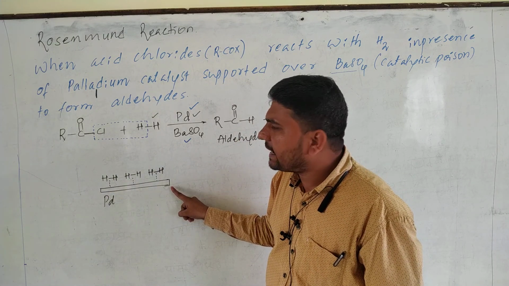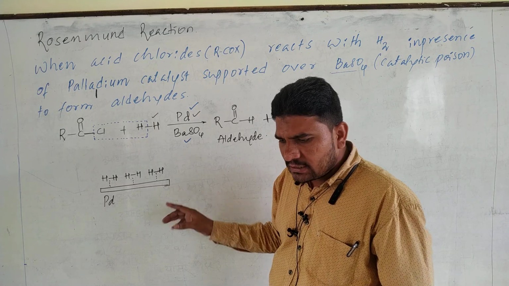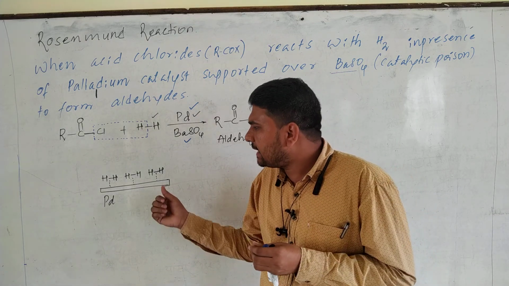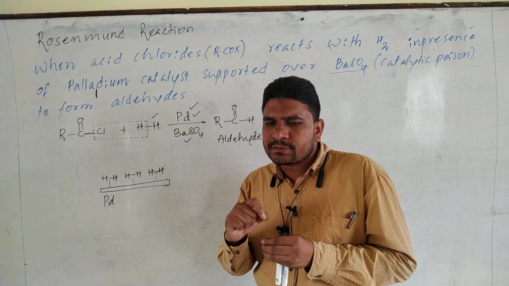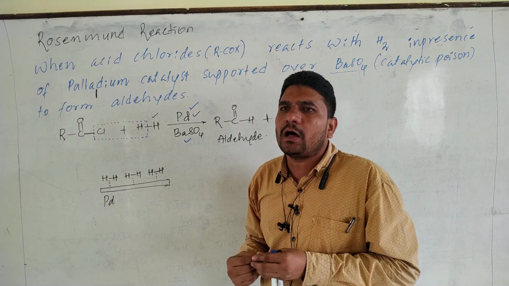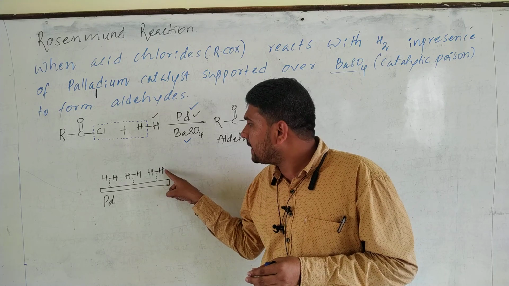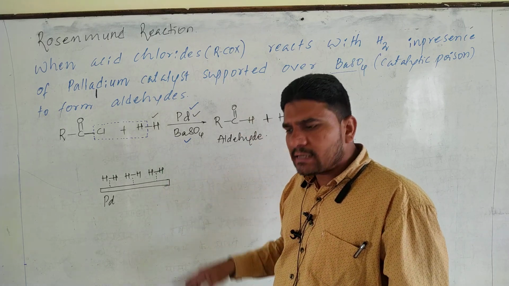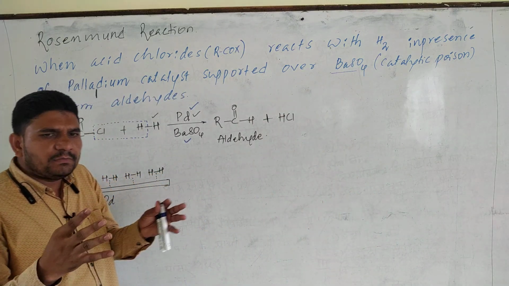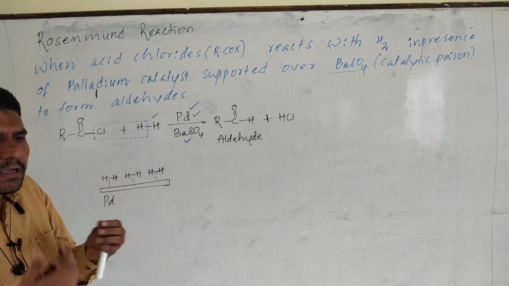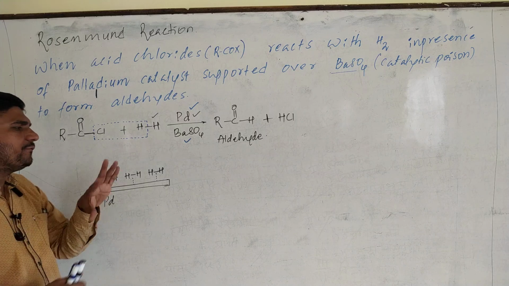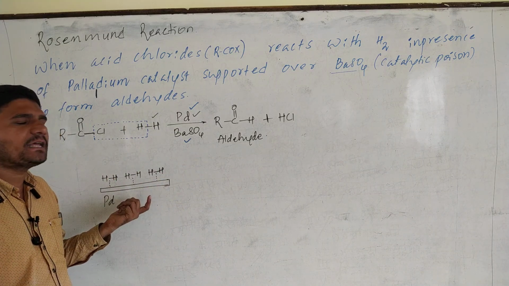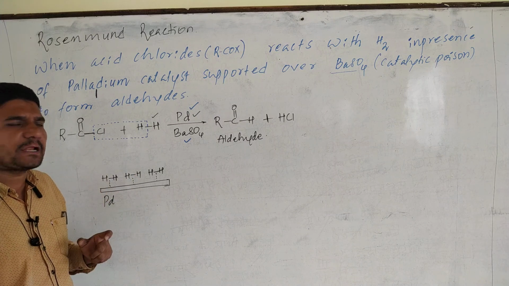The substance which provides surface area is called adsorbent, and the substance which gets adsorbed on the adsorbent is called adsorbate. Over here hydrogen is adsorbate, palladium is adsorbent. In adsorption you will come across 2 different types, physical adsorption and chemical adsorption.